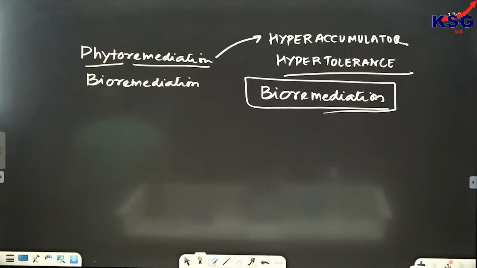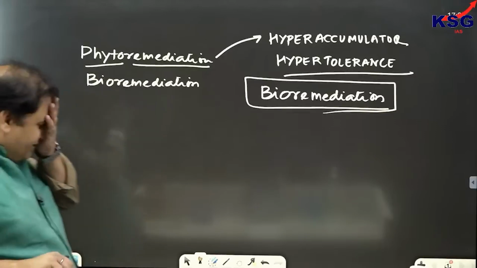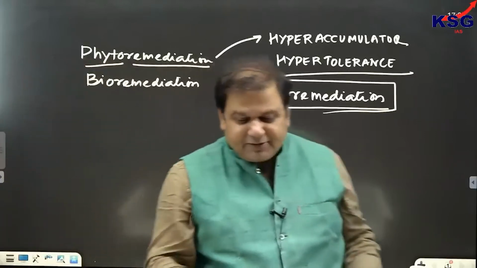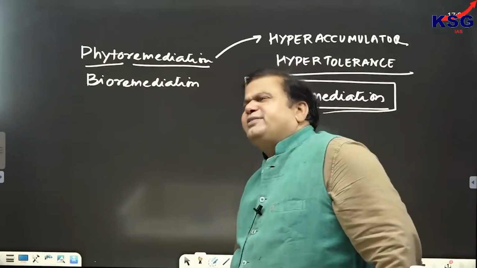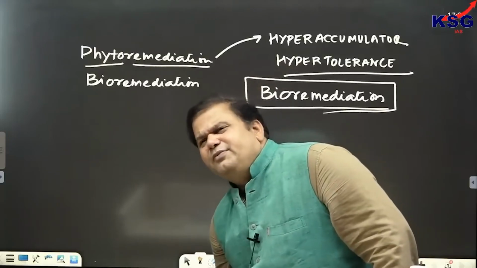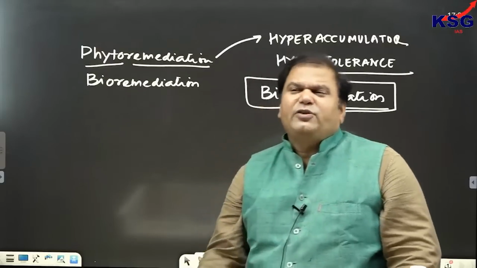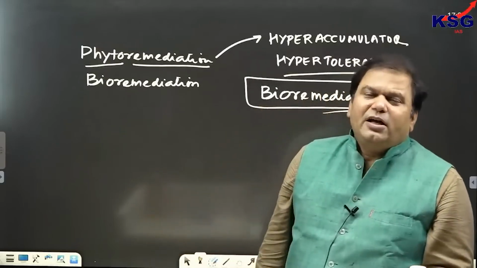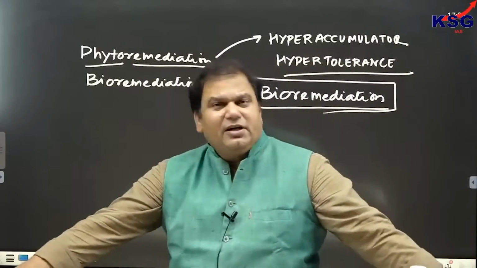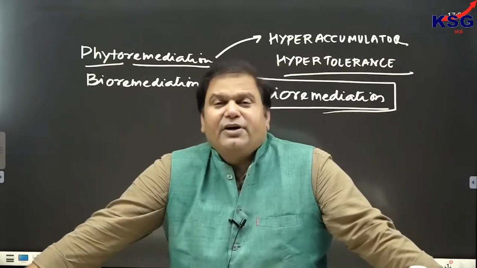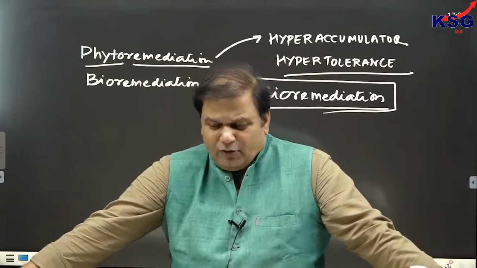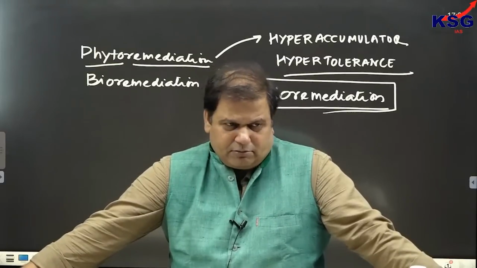If vegetation is used, then it is called phytoremediation. Clear? But on these things they have asked you questions. For example, they have asked you that in the Namami Gange project also, phytoremediation was used for clearing the contaminants from river Ganga. So in the Namami Gange project, phytoremediation has been used.